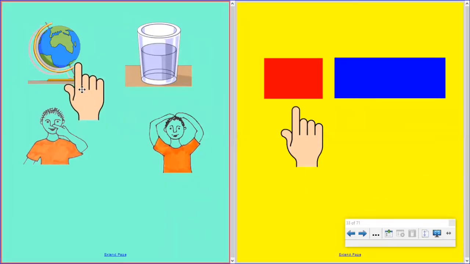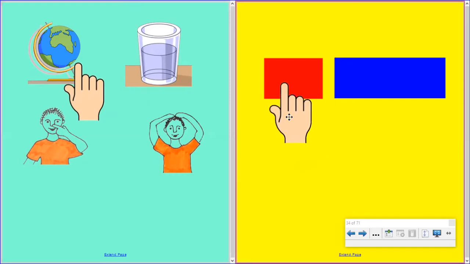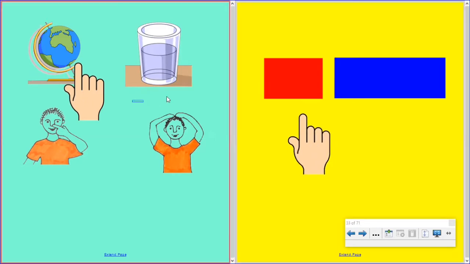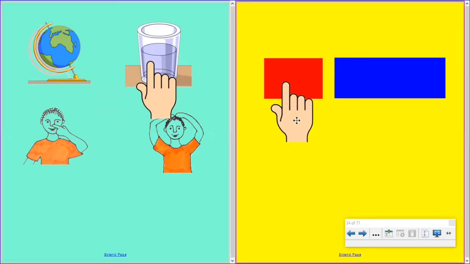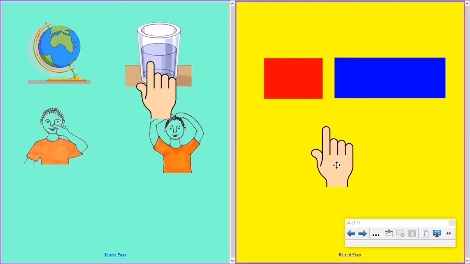Say the word globe. Stretch it out. Gl, gl, globe. Say it with me. Gl, gl, globe. Globe begins with a gl. Say the word glass. Stretch it out. Gl, gl, glass. Say it with me. Gl, gl, glass. Glass begins with a gl sound.